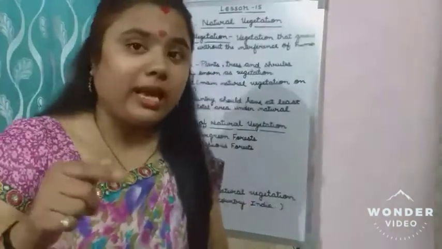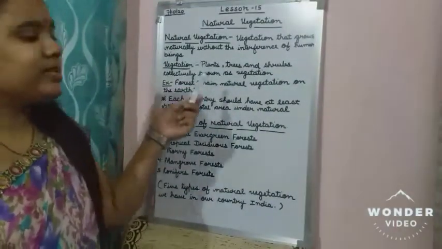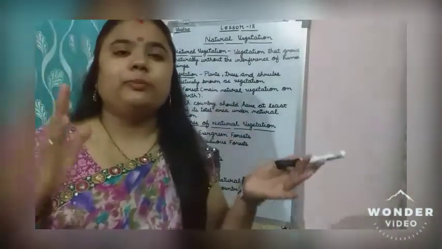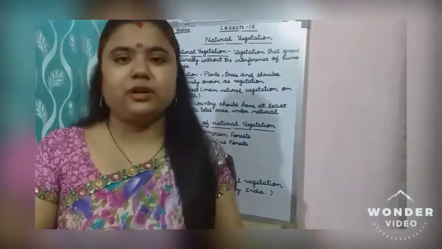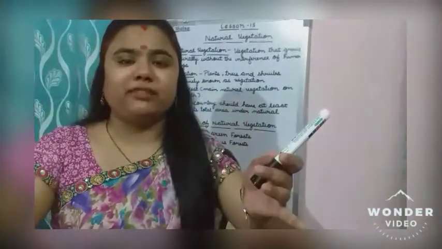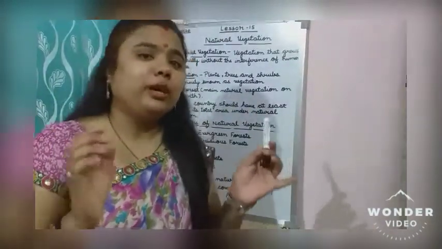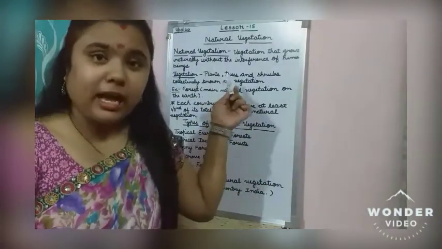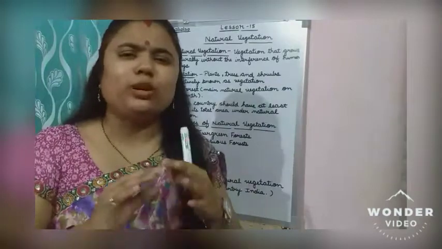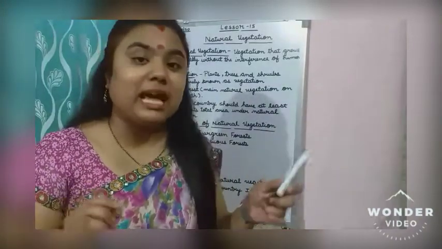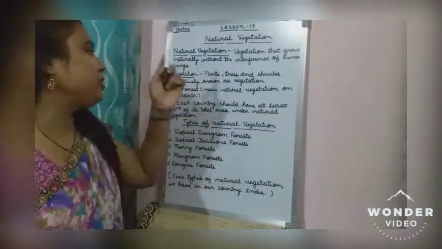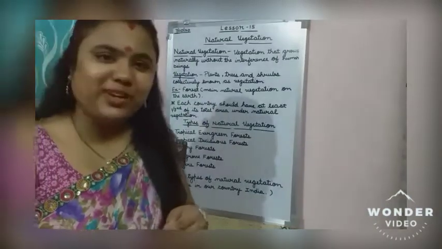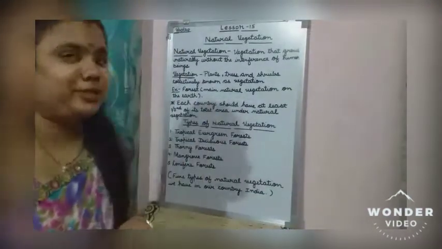Okay, so again I am telling you, what is the meaning of vegetation? When we are talking about the plants, trees, shrubs, herbs, collectively all the plants, it is called vegetation. And because they are in nature and they are growing on their own without any interference of human beings, that is why it is called natural vegetation.